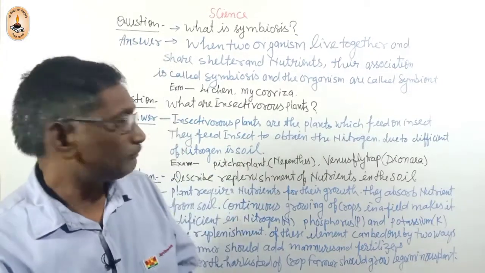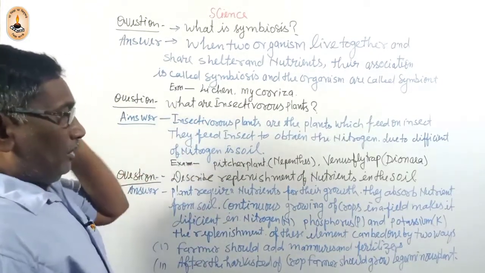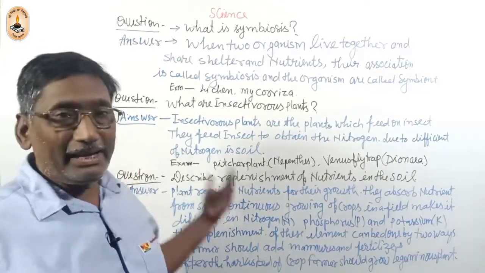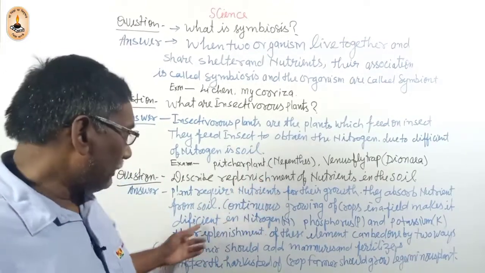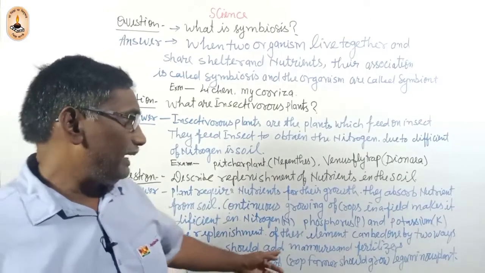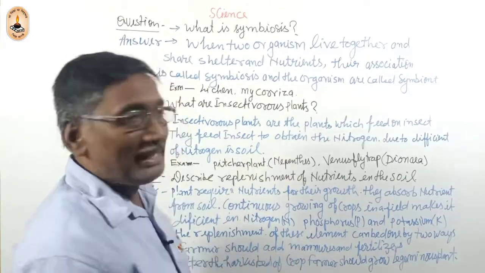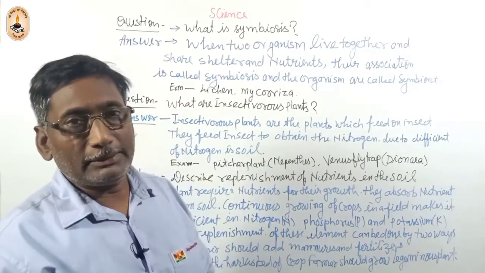The farmer adds fertilizer and manure to replenish the elements in the soil.